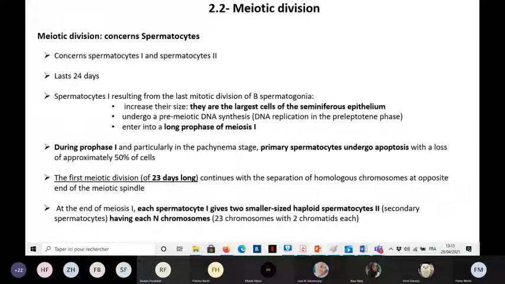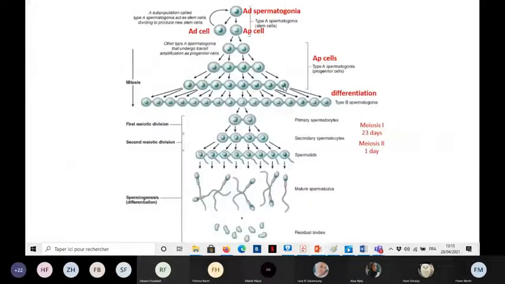We said that the AP cells, after they divide, at a certain moment stop dividing and differentiate to give the type B spermatogonia. Those type B spermatogonia will divide by mitosis to give the primary spermatocytes. The primary spermatocytes will undergo a growth phase before they enter meiosis. So in the pre-leptotene stage, before the meiosis, they will undergo a growth phase.